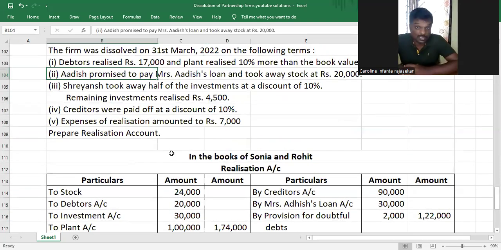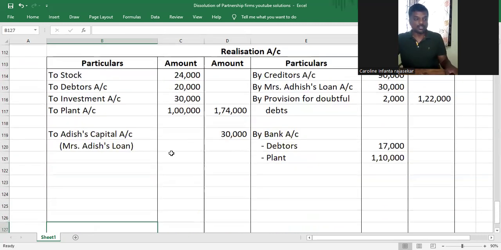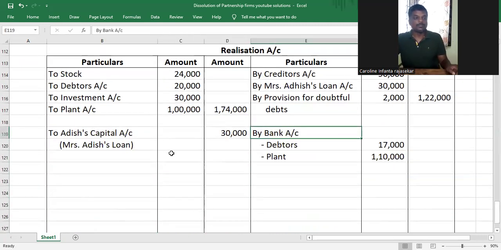Adish promised to pay Mrs. Adish's loan and took away stock at 20,000. So Adish is taking over stock. When the assets are sold, the journal entry is bank account debit to realization account. So when partner takes over the asset, he will not actually give us money. He will tell us to adjust it in his capital account. And therefore, instead of bank, we are writing Adish's capital account debit to realization account. Understood or not, my dear children?